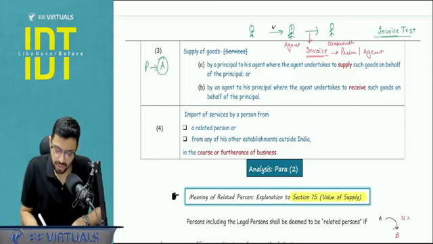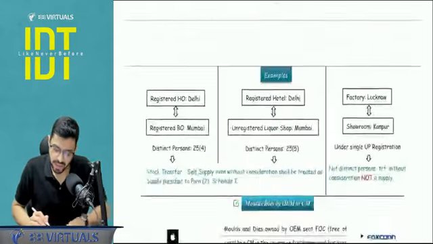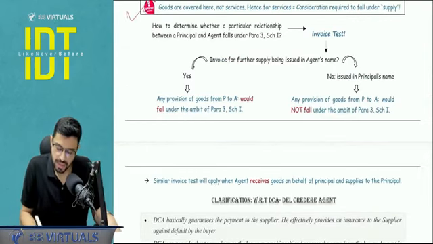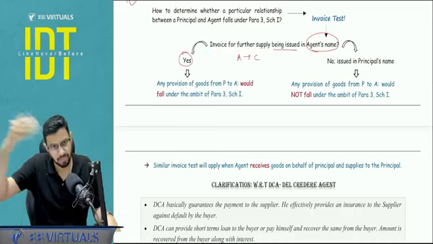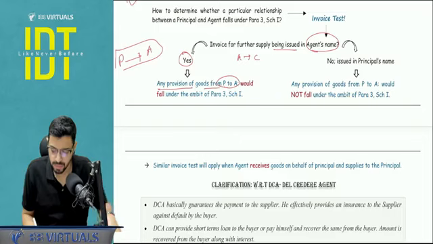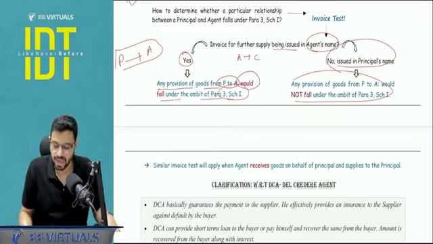Why? Because paragraph number 3 applies only and only for goods. Please pay attention, not services. Is it clear? So here I have mentioned the invoice test. The critical question you need to ask is whether the invoice for further supply, meaning by agent to consumer, is issued in the agent's name. If the answer is yes, then the further supply is a supply, and the current one will also be a supply, meaning principal and agent, it will be a supply. So any provision of goods from principal to agent would fall under the ambit of paragraph number 3, schedule number 1. But if no, then in that case it won't fall.